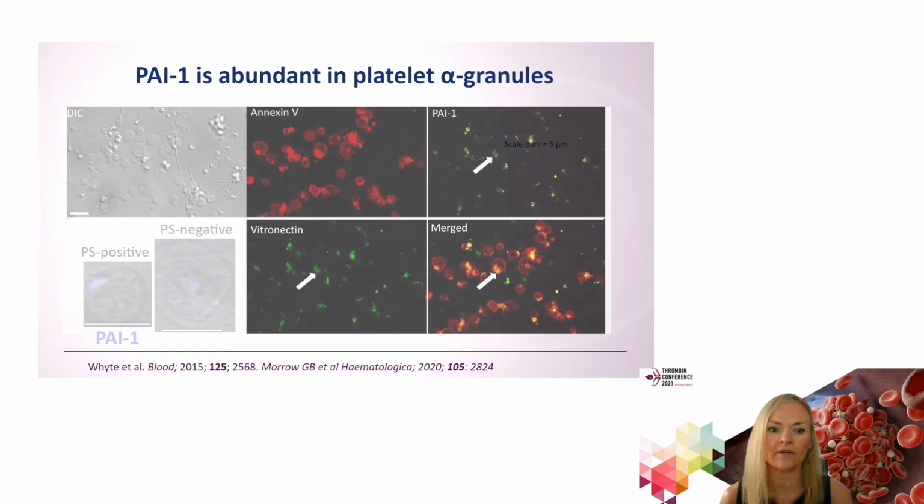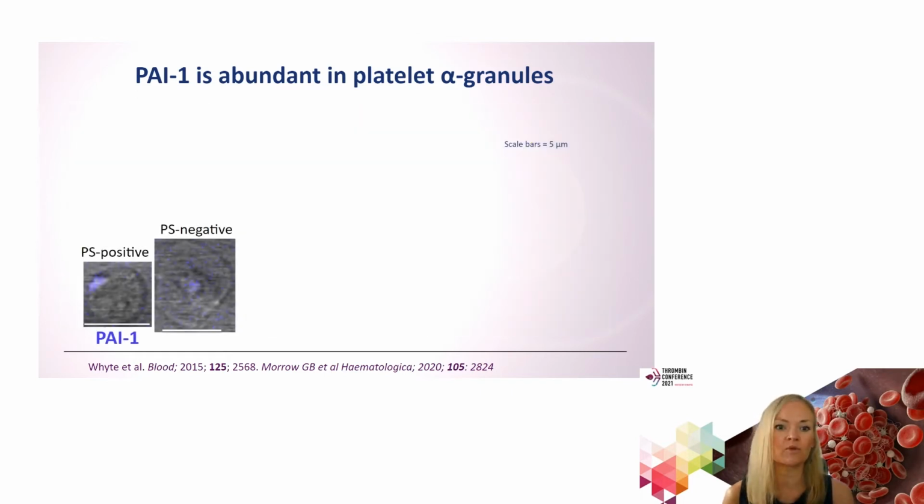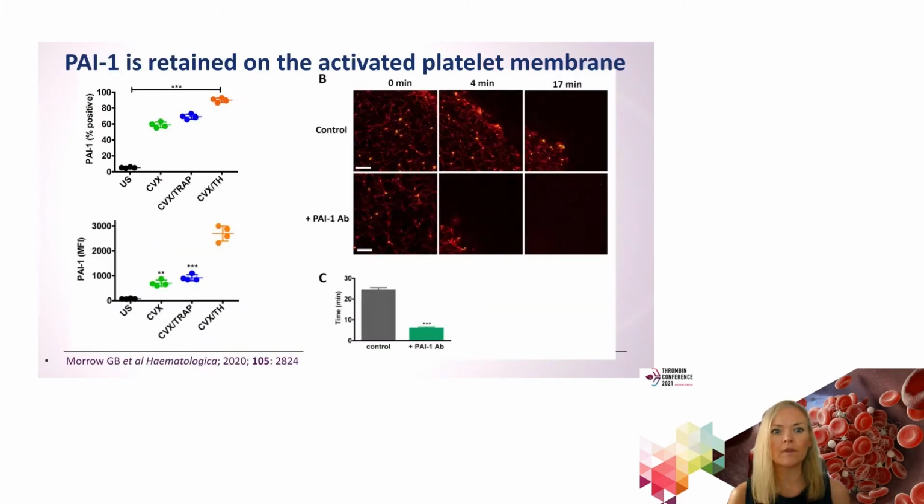and you can see that we have binding or localization of the PAI-1 on the activated platelet membrane. This is shown in a little bit more detail here, where we've got a zoomed in image of the activated platelet and the deposition of PAI-1 in what's called the cap region or balloon of the balloon-shaped platelet. The staining on PS negative platelets is a little bit more diffuse over the entire surface.